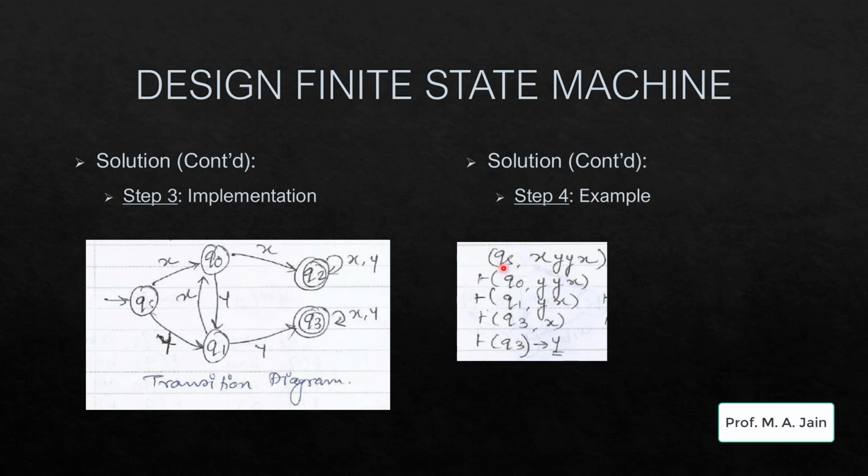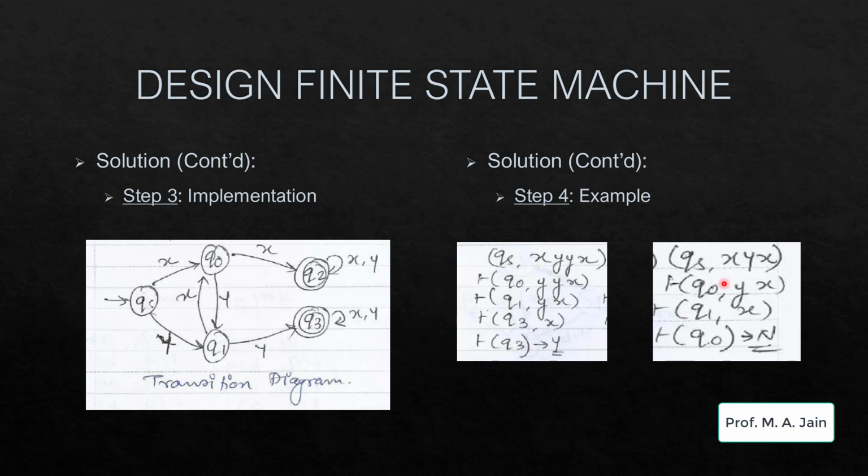Here from QS, if we have X, Y, Y, X as the input, we go from QS to Q0, Q0 to Q1, Q1 to Q3 and stay there till the end of our input and generate the output yes, the input is valid since it contains a double letter. In the example input string QS XYX, since it does not contain a double letter, it is going to generate the output as N. No, the given input is not valid.